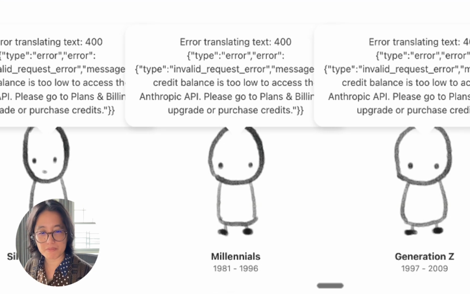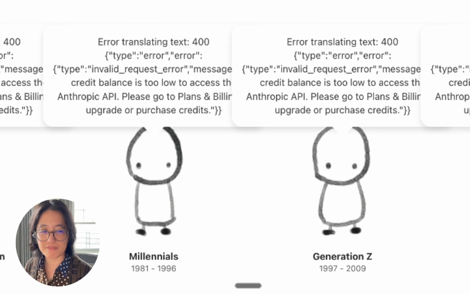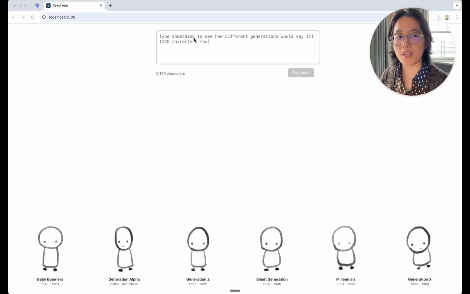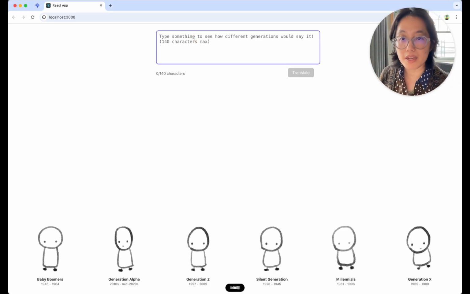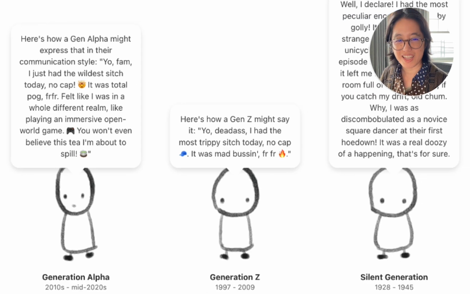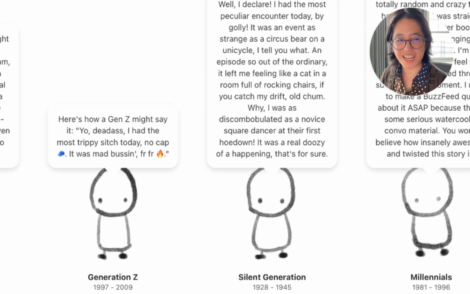Oh. Let's try this with the SpecStory company Anthropic API. I just had the weirdest experience today. Let's go. Huh? Huh? Yes, yes, yes.